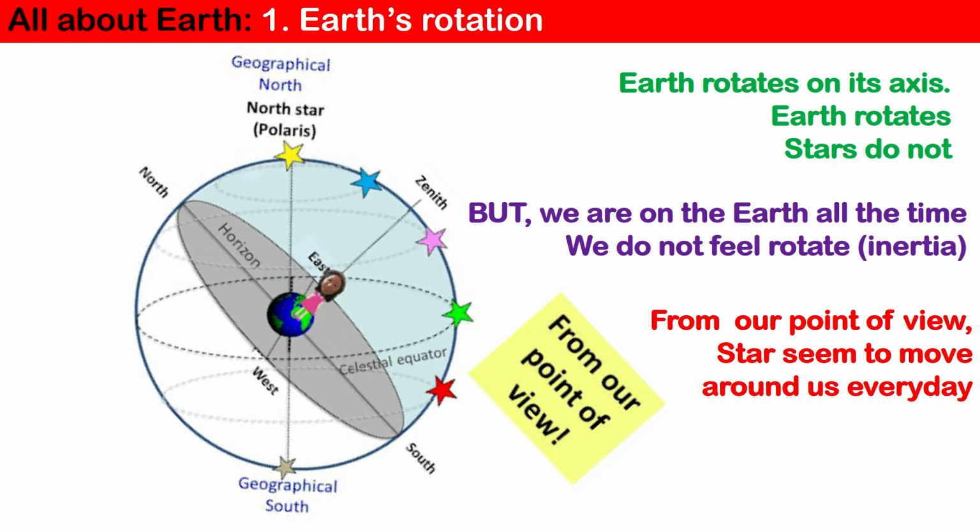However, from our point of view, we do not feel Earth move. Instead, the stars appear to move. Earth rotates from west to east. That is why stars appear to move from east to west. Stars appear to rise from the east and set in the west due to Earth's rotation. From our point of view, stars seem to move around us every day.